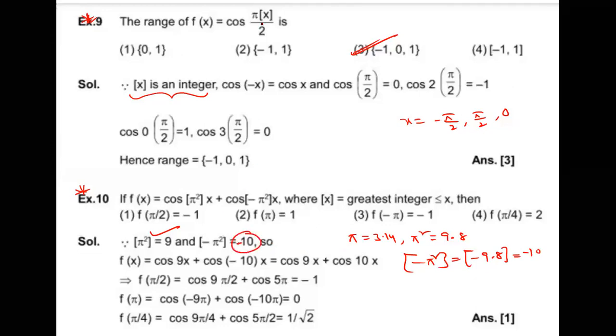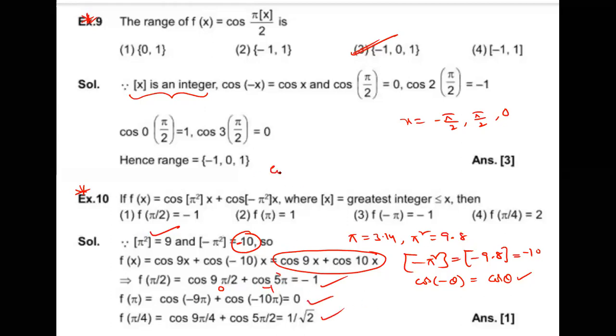See, this is very, very important. Now, put these values in the given condition. cos 9x plus cos of minus 10x. Cos of minus theta is cos theta, you know very well. So apply these values. Finally, what function are you getting? cos 9x plus cos 10x. f of pi by 2: cos 9 pi by 2 plus cos 5 pi. This is 0. This is minus 1. So 0 plus minus 1 is how much? Minus 1. So similarly verify all the values, how much you are getting.